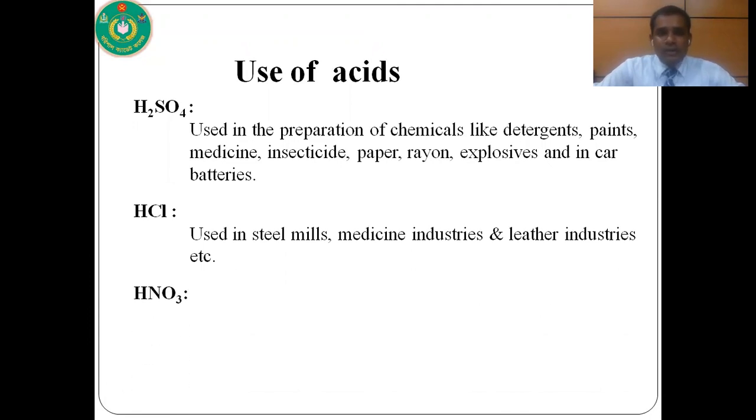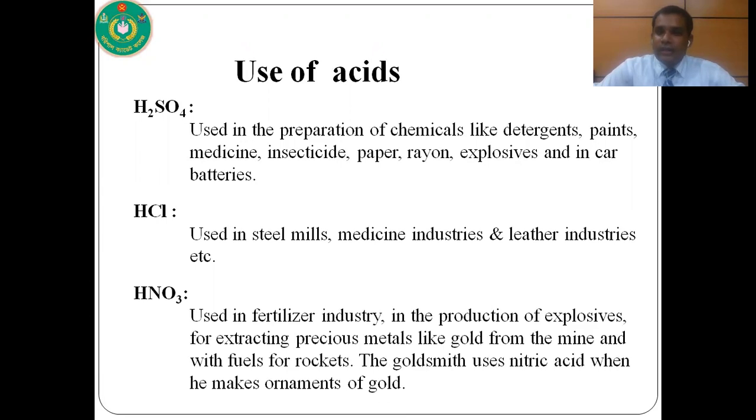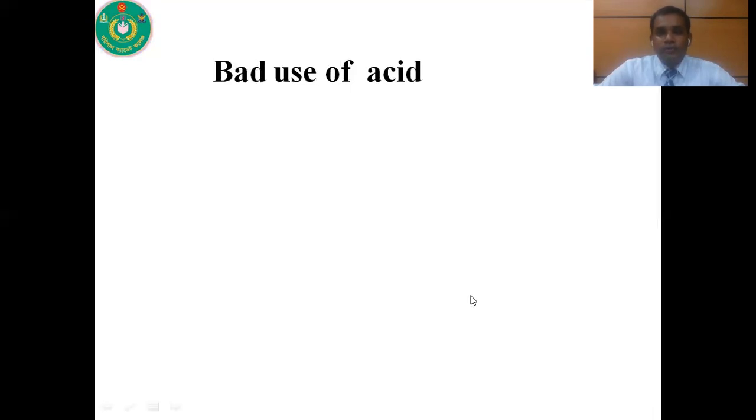And in the case of nitric acid, we use nitric acid in the fertilizer industry, in the production of explosive substances, for extracting precious metals like gold from the mine. And this nitric acid can also be used with fuels for rockets. And you may know the goldsmith uses nitric acid when he makes ornaments of gold.